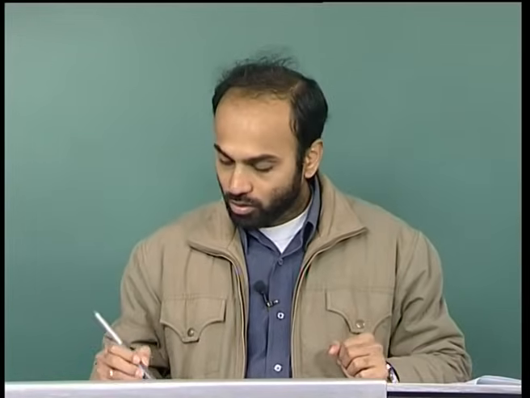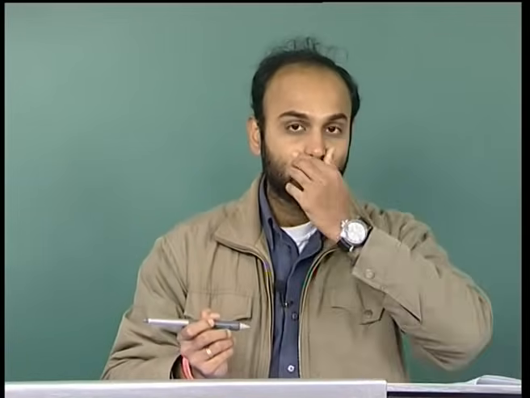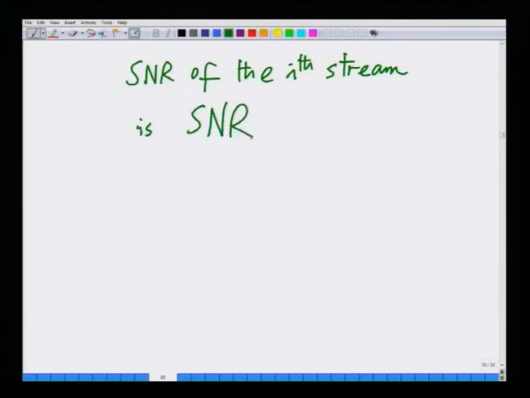In fact, if you want to characterize the maximum rate at which information can be transmitted in this MIMO system, the SNR of the ith stream is SNR i equals P i sigma i square divided by sigma n square, that is transmitted power times sigma i square divided by sigma n square.